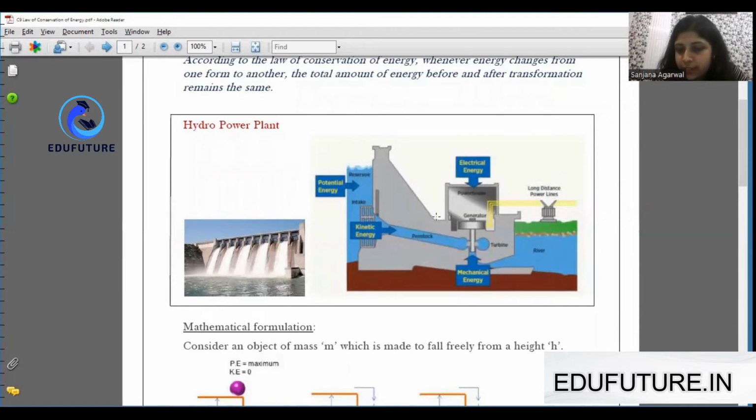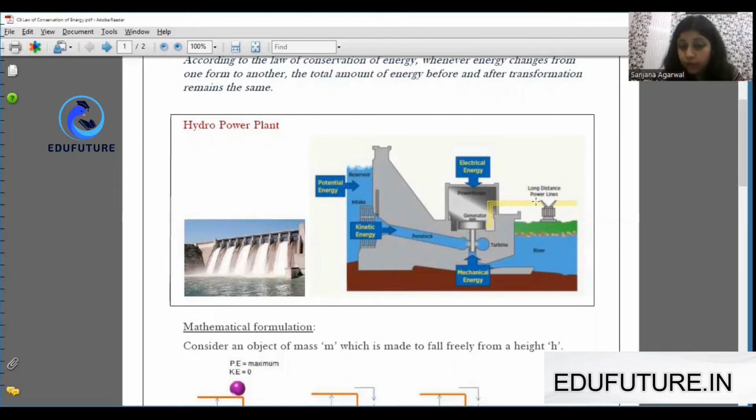Once it reaches the ground and strikes the turbine, it starts rotating. Due to the rotation of the turbine, the generator produces electricity, which generates current and is transmitted to the city through the transmission lines.